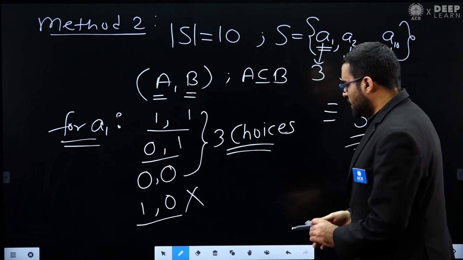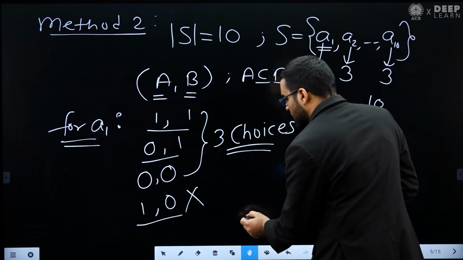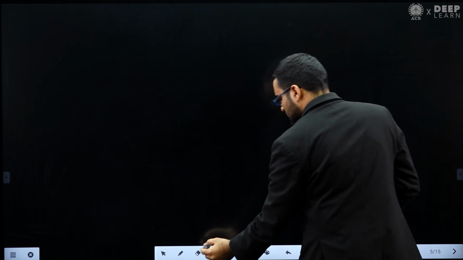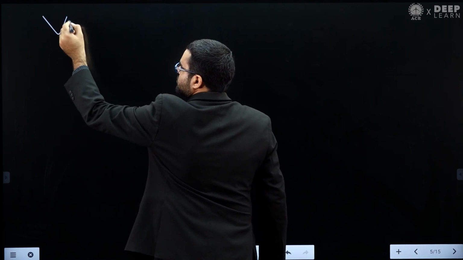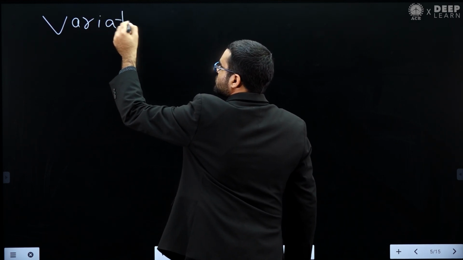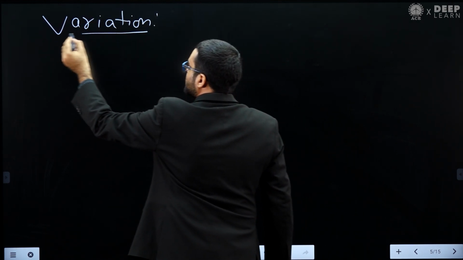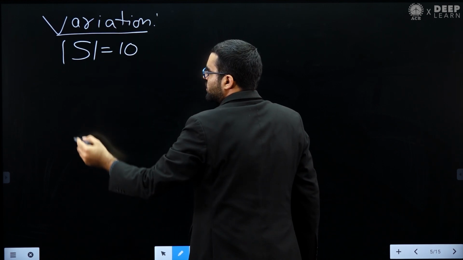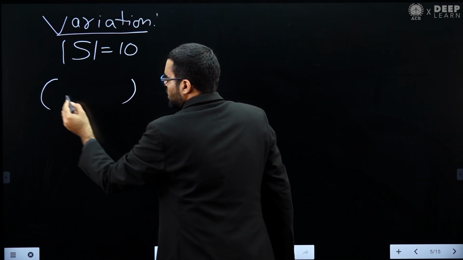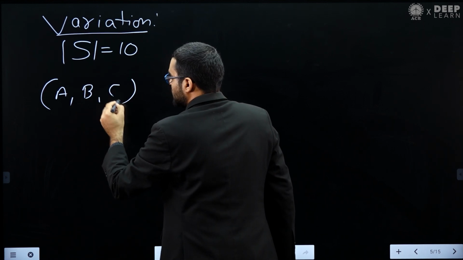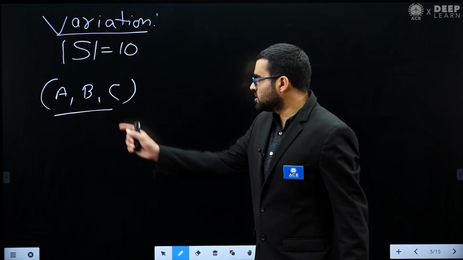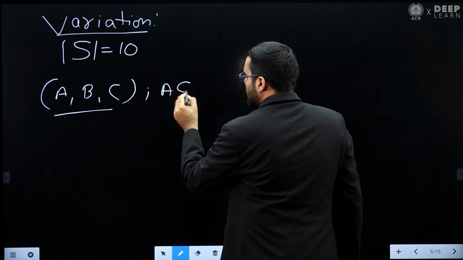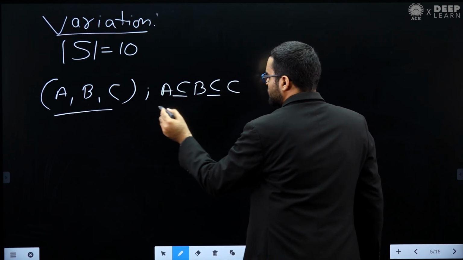Why is this useful? Let me show you. We can create some variations. Let me create some variations of this question. Let's assume he is asking you, you have a set S whose cardinality is 10, and then he is asking for triples A, B, C that you need to create, such that A is a subset of B and B is a subset of C.